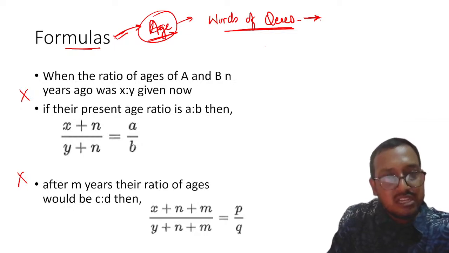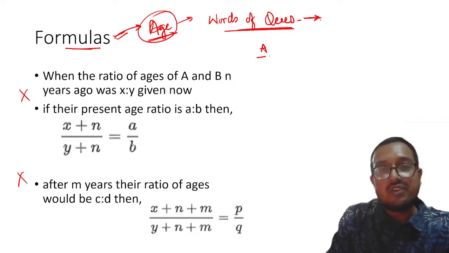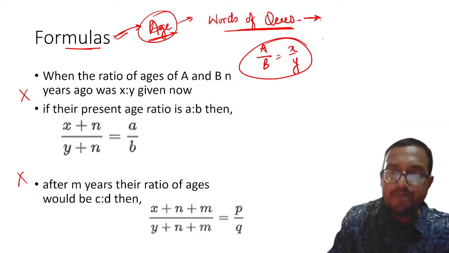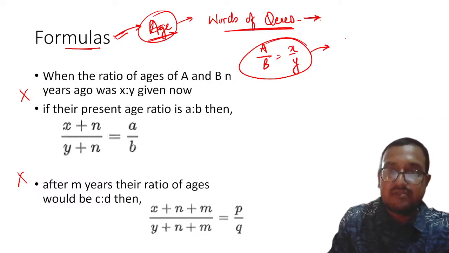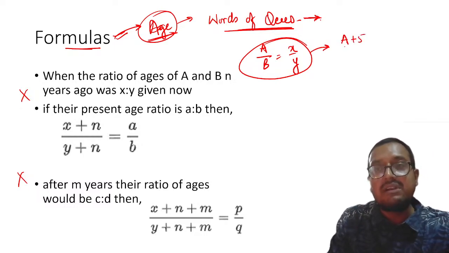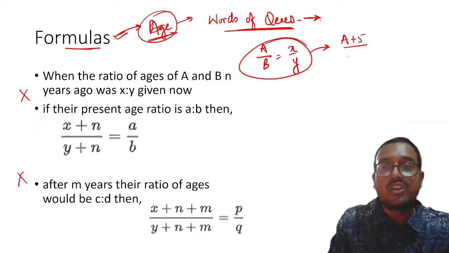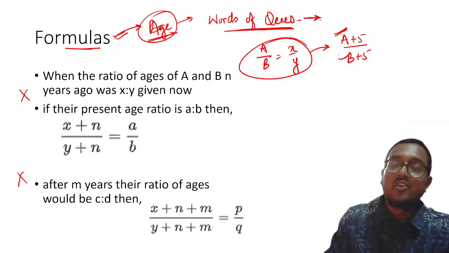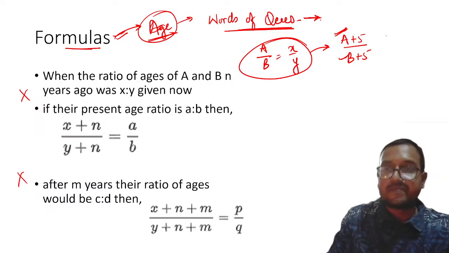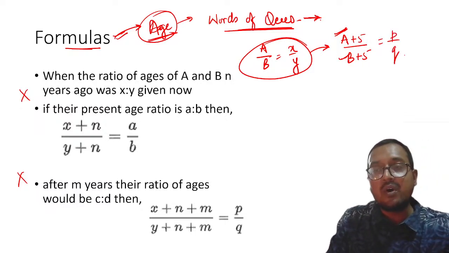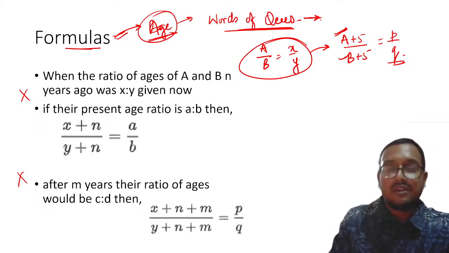For example, in a question we often give the ages of, let us say, A and B in the ratio of x upon y. 5 years later, the ratio will become, let us say, P upon Q. So please remember what you will do here: in the present age, you have to add 5. That will become P upon Q. Understood?